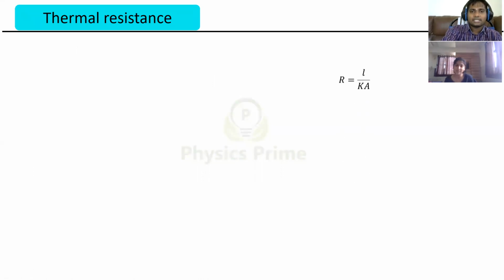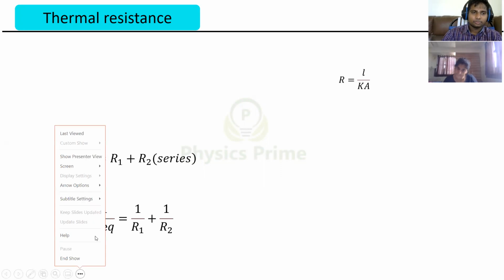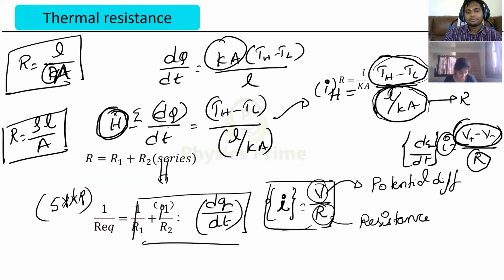So here we can write the resistance as R1 plus R2 in series, and in parallel, 1 by R1 plus 1 by R2. Got it now?